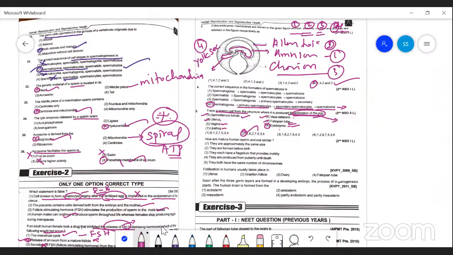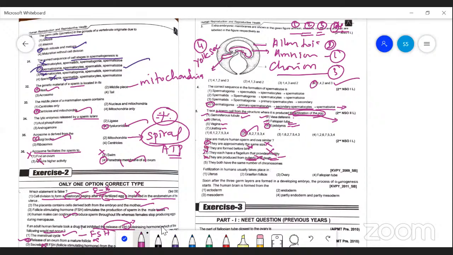Next one. How are mature human sperm and ova similar? They have approximately the same size is wrong; they are different sizes. They are formed before birth is also wrong. Each has a flagellum, no, in the female gamete there is no flagellum. They are produced from puberty until death, no. From puberty till menopause in females, but from puberty till death in males. So this is also wrong.